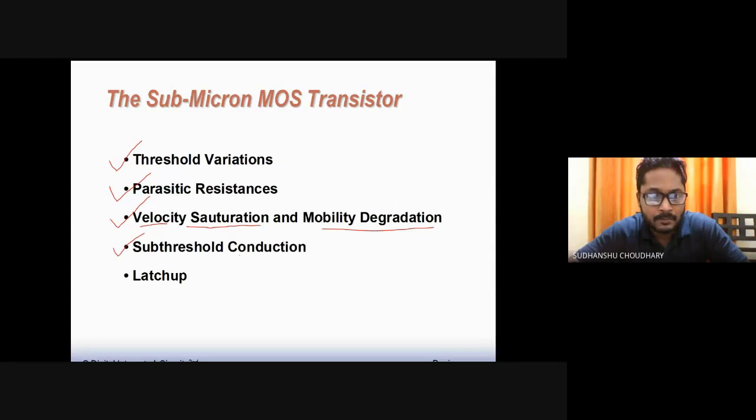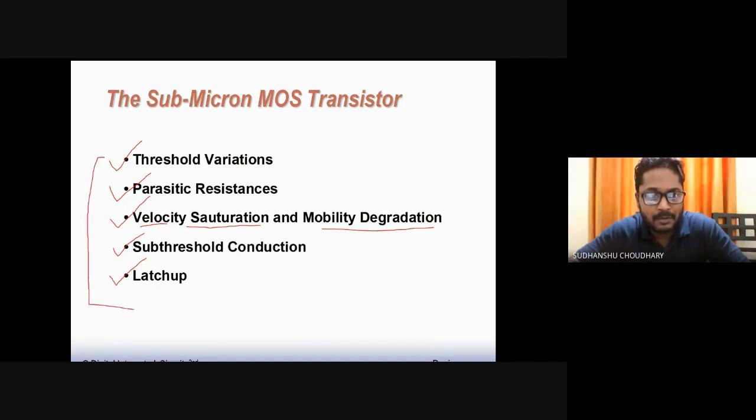And then there could be some other issues, that is, you may find parasitic transistors, that is bipolar junction transistors, appear in your CMOS device, and these parasitic BJTs can turn on, and then current through the substrate can be there, and VDD and ground can be shorted. So the device can fail or maybe burn out. Okay. So all these effects are called second order effects or short channel effects.